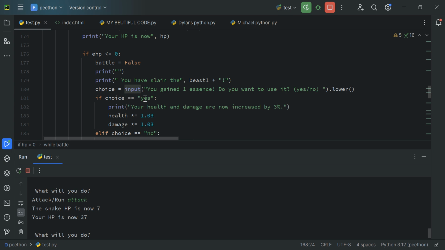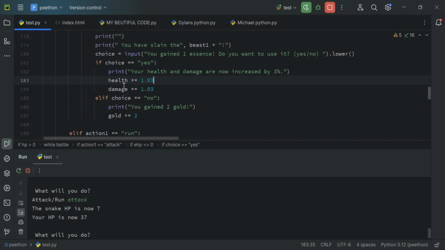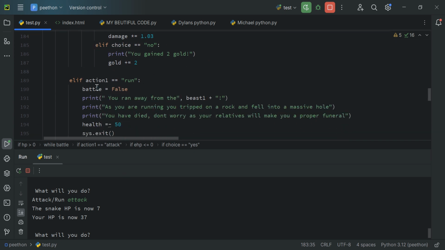If you do choose to do it, your health and damage are now increased by 3%. Now, this times-equals is pretty much health times 33%, damage times 3%. If the choice is no, you have gained 2 gold. Gold plus 2.